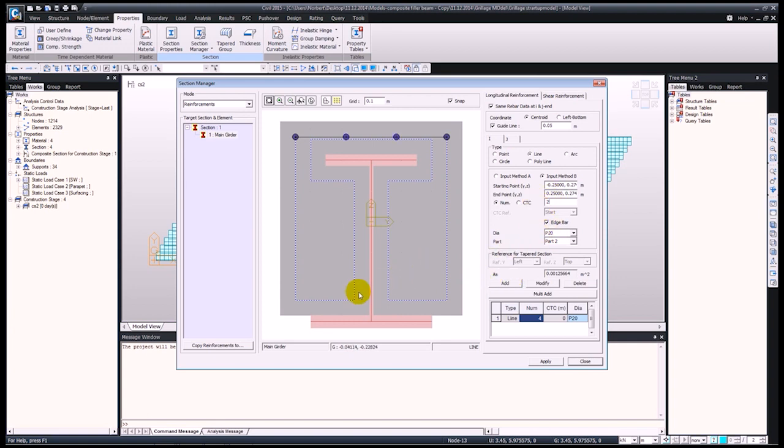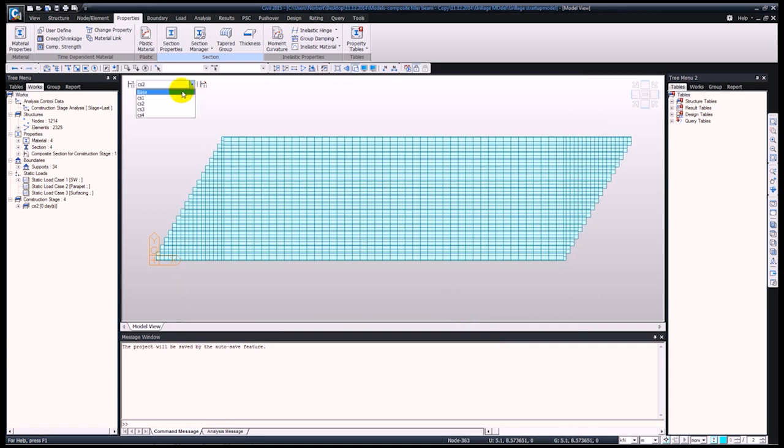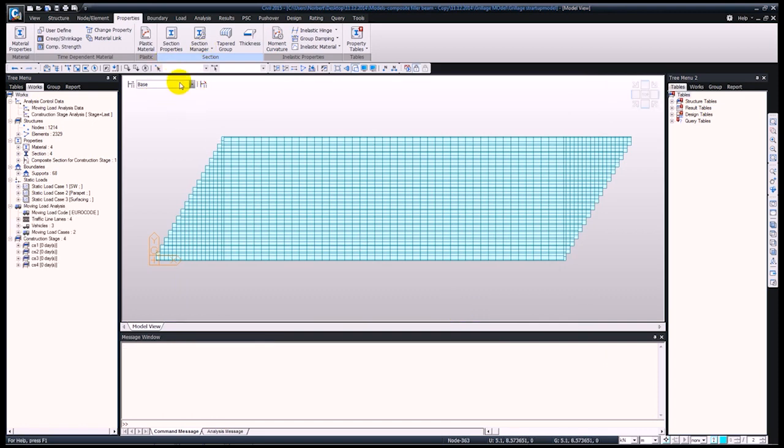Similarly for the bottom part, we're going to have 2, which will be P16. Add this in, and we're going to have the other ones on the other side. Okay, so add this in. I've just noticed we're in a construction stage, so let me just go back into base stage because that's where we can add in the reinforcement.